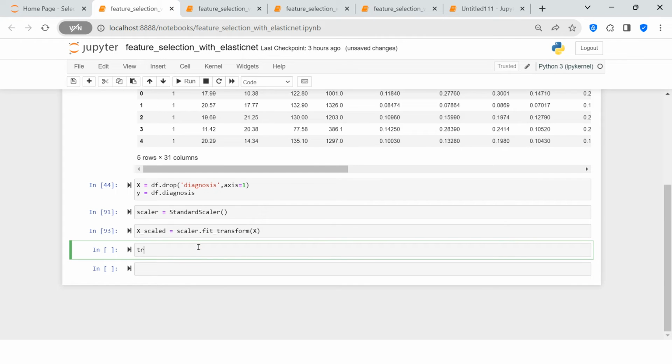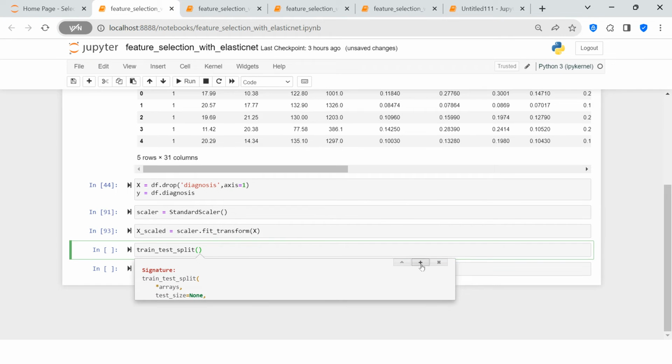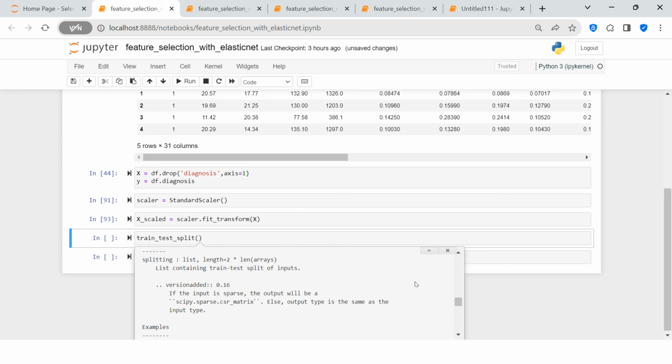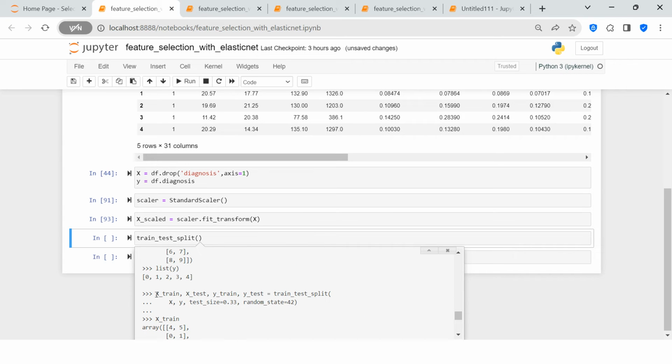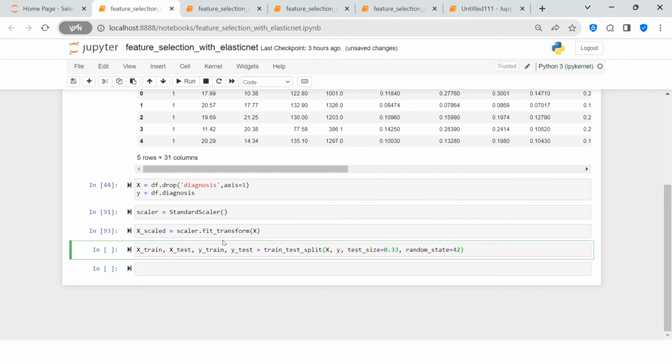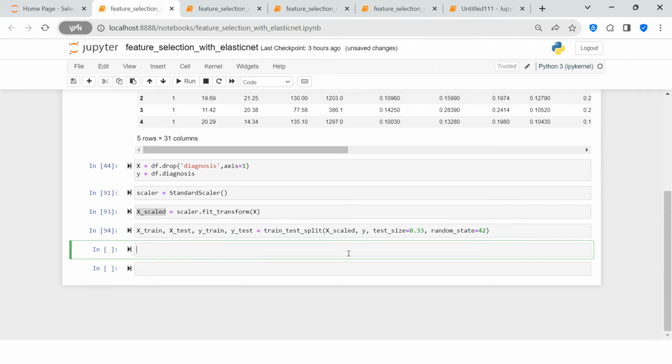Next thing which comes is train test split. So I will do the train test split, and for that, to copy the syntax, I'm going to get into this detail, and from here I will copy this syntax and just put it over here. Do a little bit of cleaning into this, and here x which we have, I'm going to replace that with x scaled. Now our train test split is done.